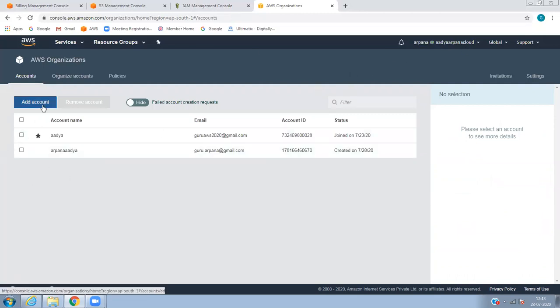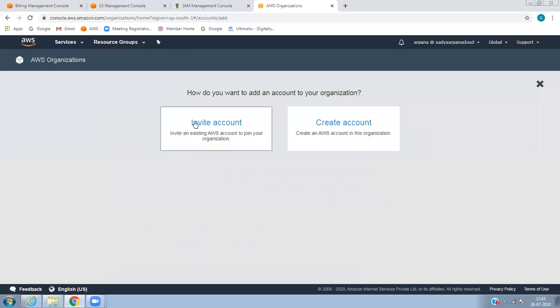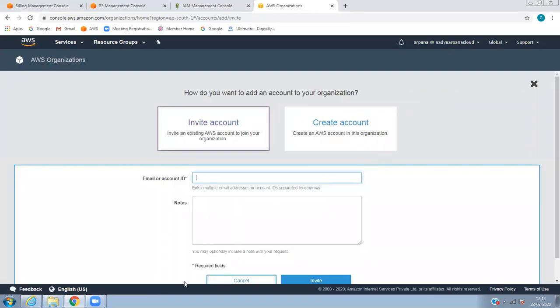For example, I will add the account. I will invite, for example, Yuvraj's ID. So let's see. This helps when you have multiple accounts in an organization, or a different account. For example, Yuvraj joined, like Yuvraj's company was acquired by Guru. In that case, how do we get that account into our account? The first thing is you have to add that particular account.